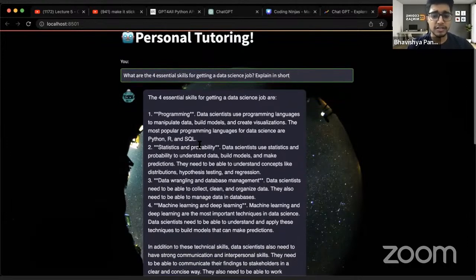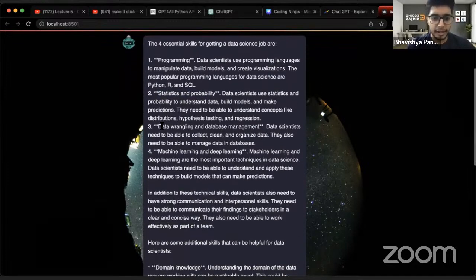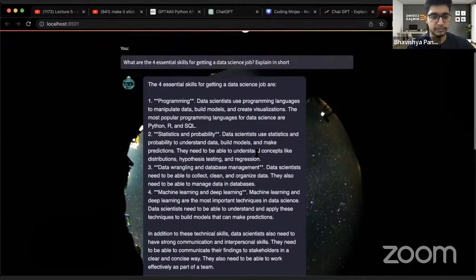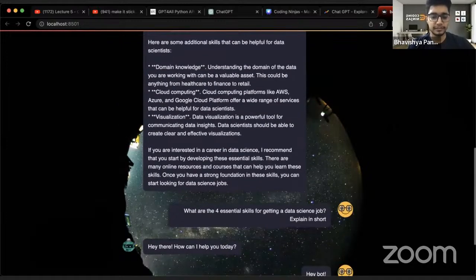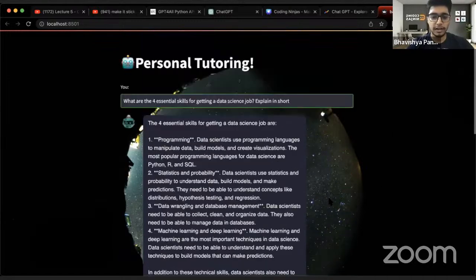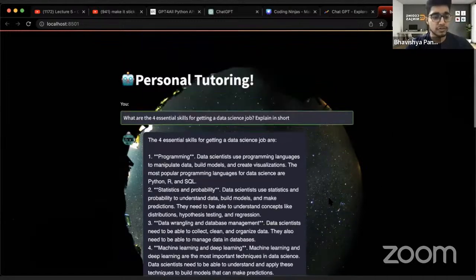It has shown the 4 essential skills for getting a data science job: R programming, statistics and probability, data wrangling and database management, machine learning and deep learning. So in this workshop, you'd be building something like this, a chatbot of your own using a Streamlit application and a large language model that you can use for yourself.